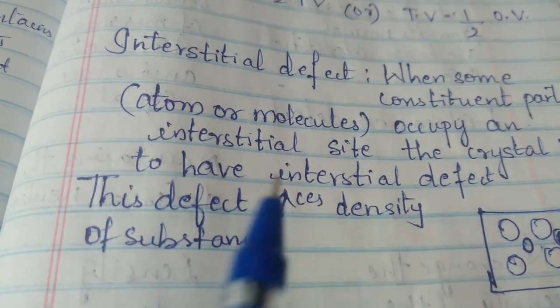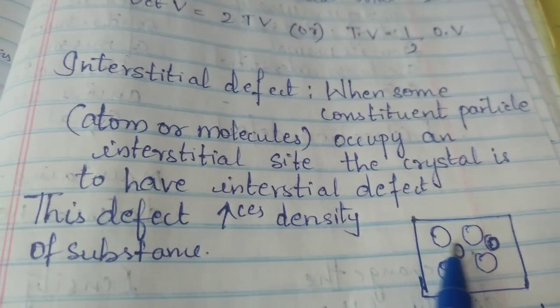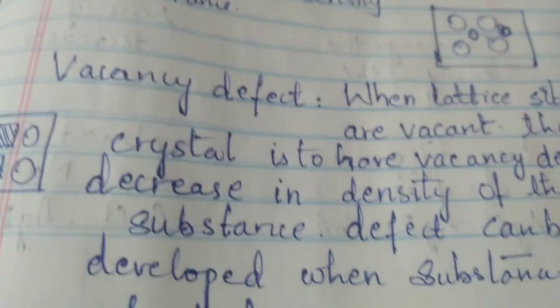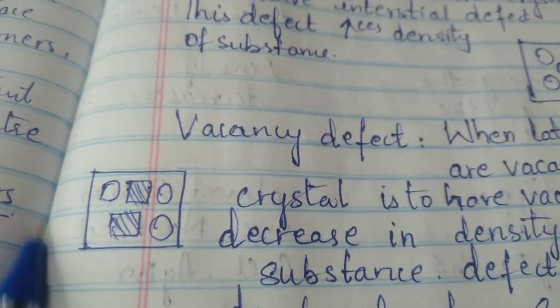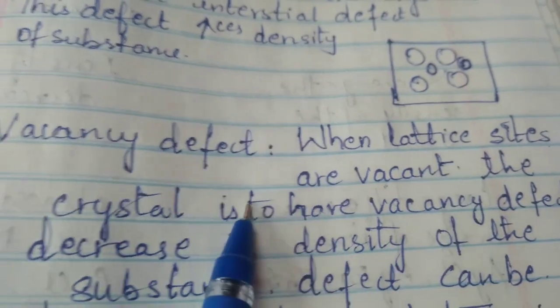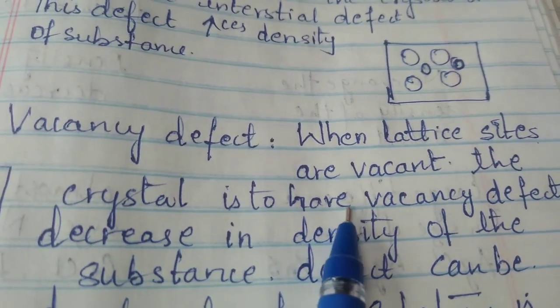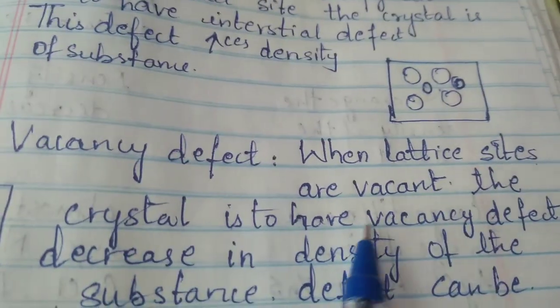What is the impact on density? It increases the density, because some particle from outside is going to occupy an interstitial site, so it enhances the mass. Vacancy defect: what happens when lattice sites are vacant? In a crystal, the lattice sites become vacant. Vacancy defect means when the lattice sites are vacant, the crystal has a vacancy defect.